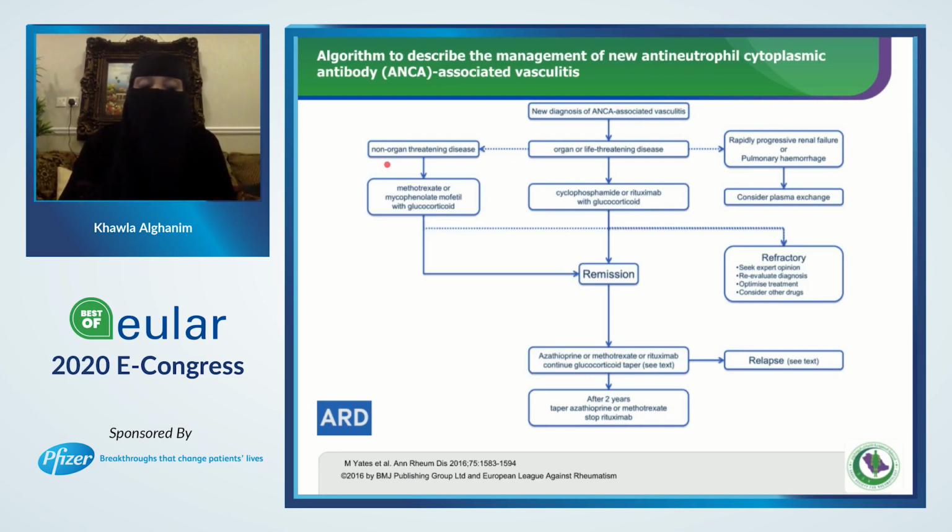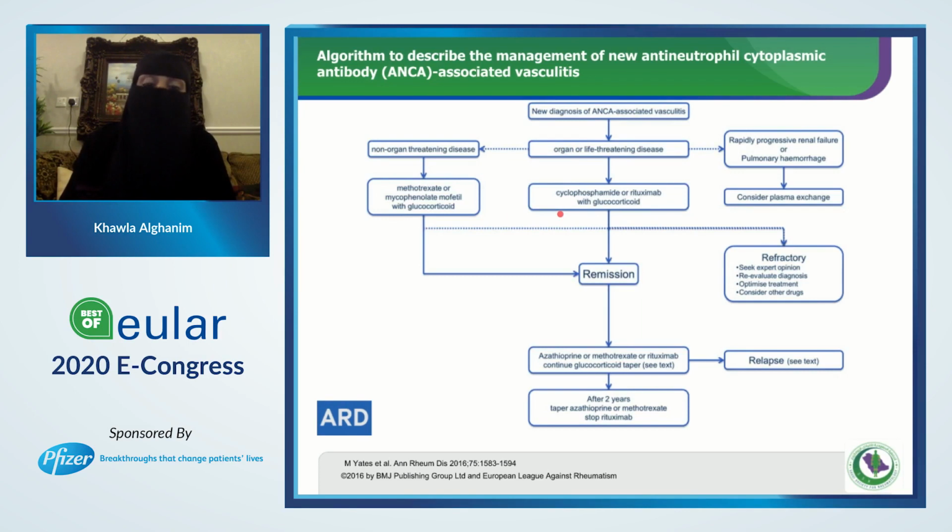So as we know, if we have a patient with ANCA-associated vasculitis without organ life-threatening disease, we can induce our patient with either methotrexate or Silsibt along with the glucocorticoid. And if we have a patient with life-threatening disease, the recommendation from EULAR is that we have to induce our patient with either cyclophosphamide or rituximab along with high-dose glucocorticoid.